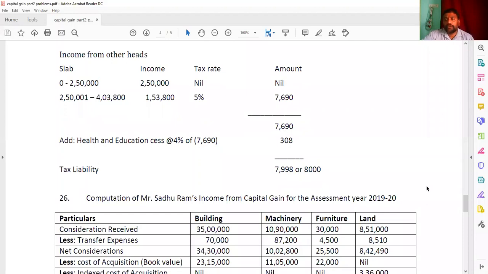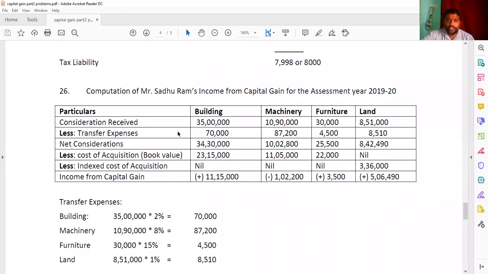So that's why you have to consider it here by calculating, and a percentage is given. We know the selling price; how are we going to get the selling expenses? Selling price will be multiplied with a given percentage. You are going to get the transfer expense. And look at here. So here the consideration received, we are going to write computation of Sadhu Ram's income from capital gain for the assessment year 2019-20. The building 35 lakhs, machinery 10,90,000, furniture 30,000, and land 8,51,000. The transfer expense is selling price into given percentage, that is 35 lakhs into 2%, 70,000; machinery 10,90,000 into 8%, 87,200; and 30,000 into 15%, 4,500; 8,51,000 into 1%, you are getting here 8,510. So that we are going to write here.